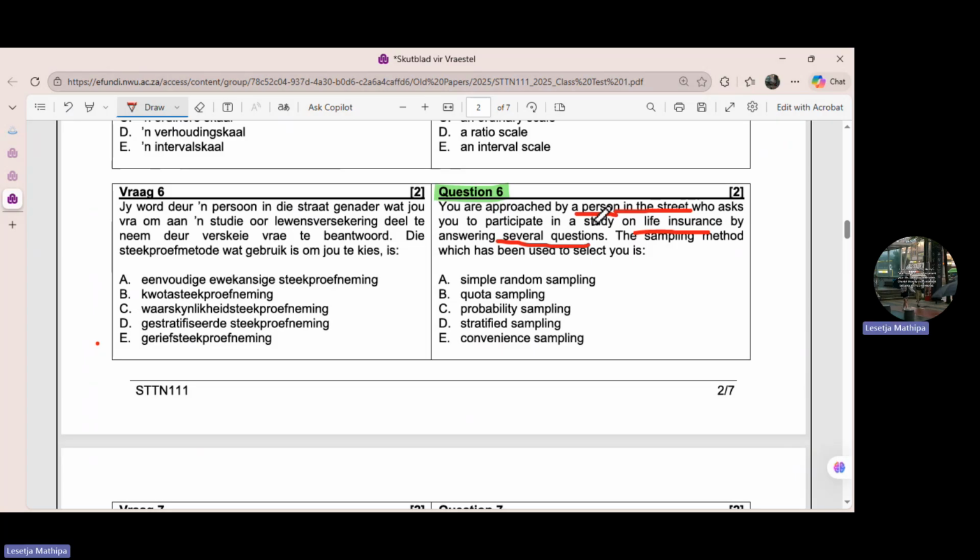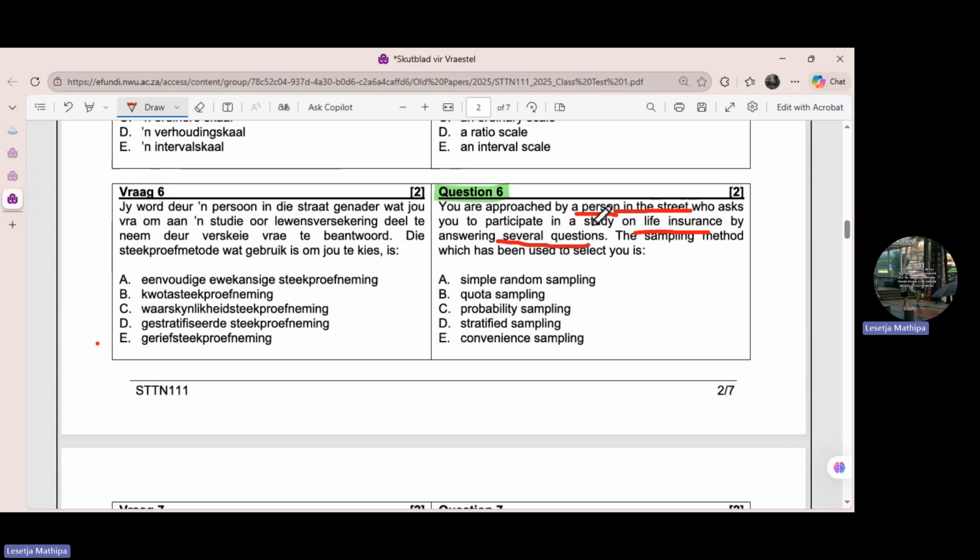If you look at this question, is it going to be a simple random sampling? You need to ask yourself. You can't just choose, saying I think the answer is A, I think the answer is B, I think the answer is C. No, it doesn't look like that. When we are dealing with statistics, it doesn't look like that. You must make sure that the answer you choose, you understand it.